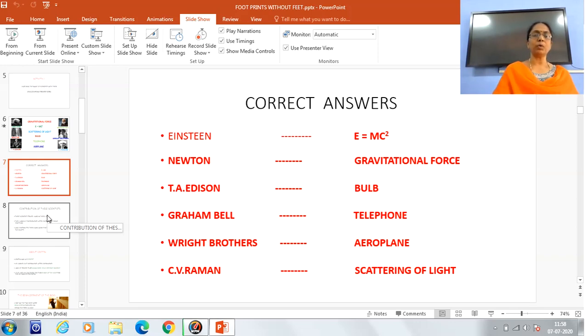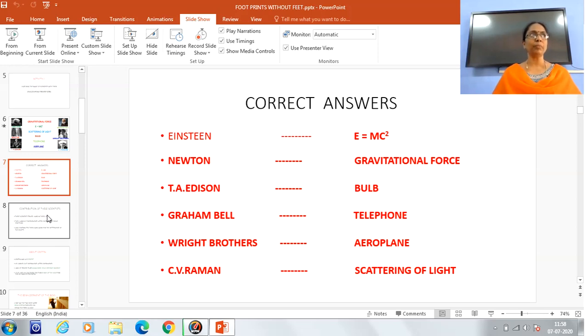Of course, because of all these scientists and their discoveries and their contributions to the society, today we are having a lot of things in our life. Like bulb, telephone, of course nowadays we are having mobiles, then aeroplanes, then based on the theory E is equal to mc square, gravitational force, scattering of light.